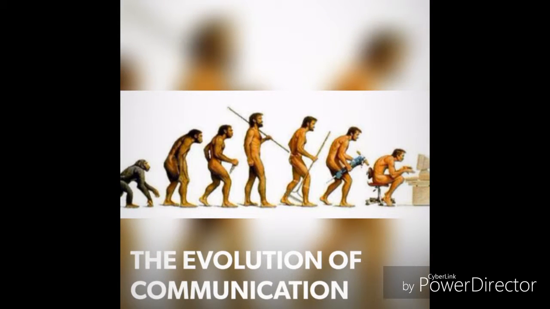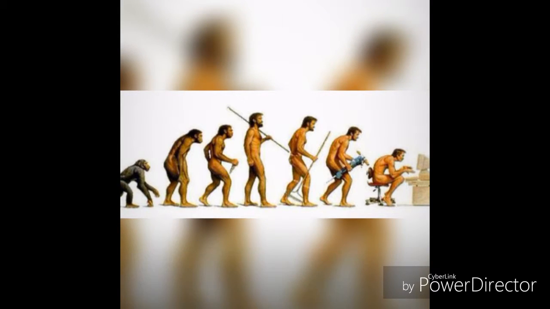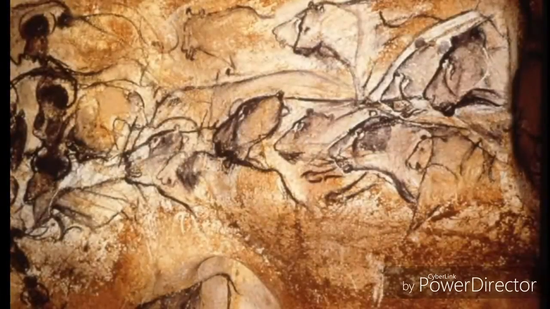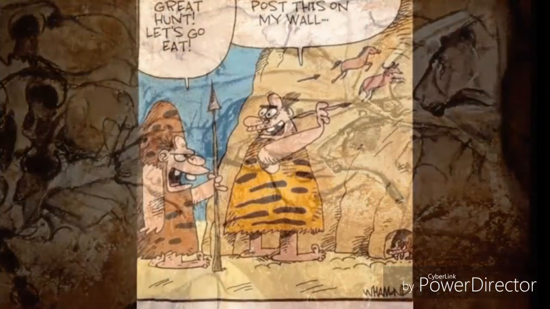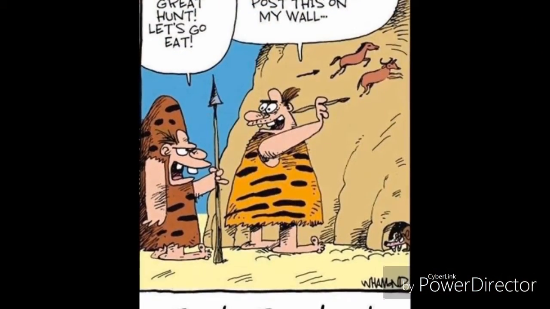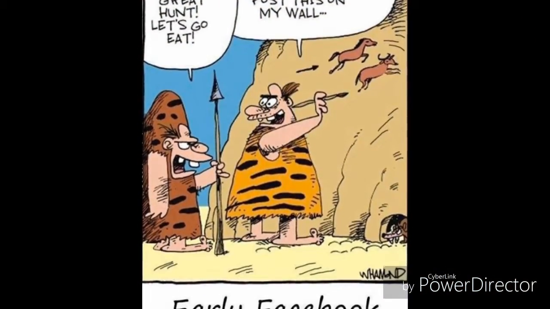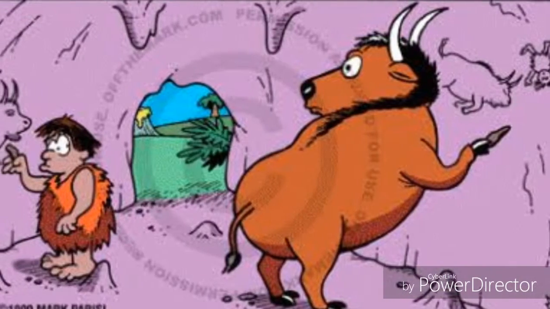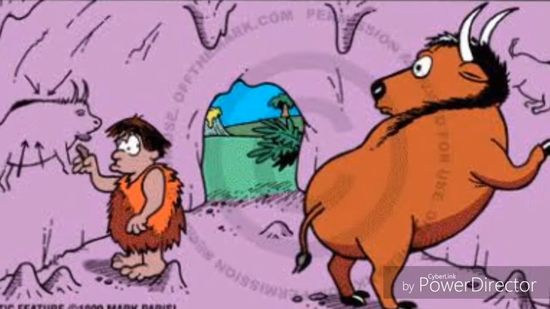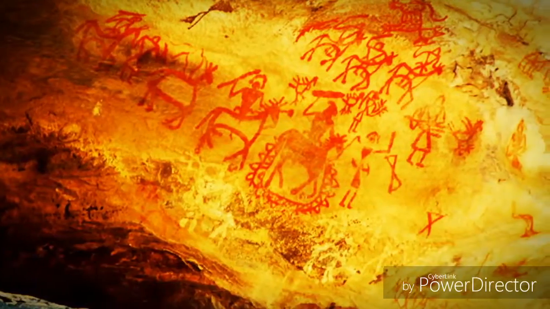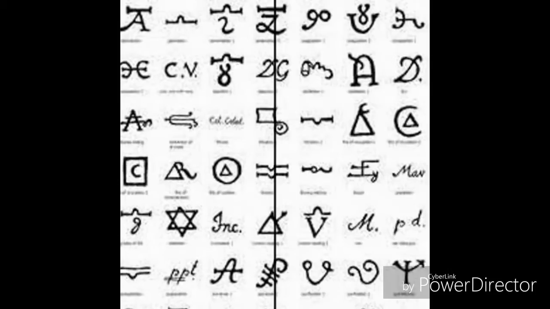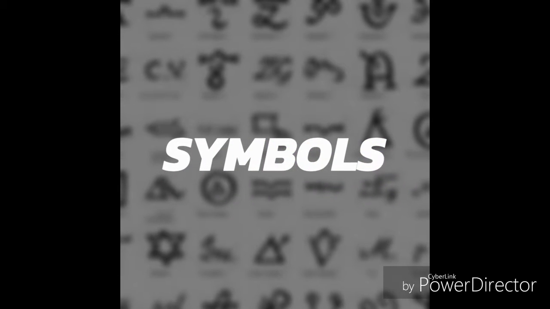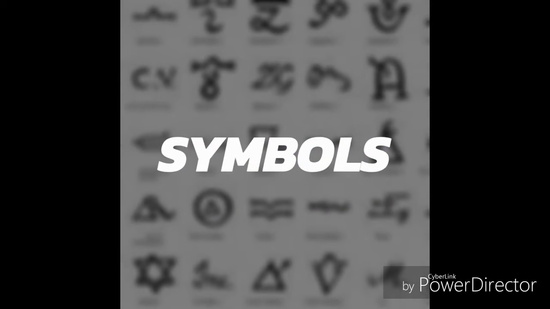The evolution of communication. Every single day. In the prehistoric era, cave paintings were the oldest form of symbols used for communication. Paleolithic cave paintings dated between 30,000 and 33,000 years ago have been discovered, a cave art found in Jupiter Cave, France. Next is symbols. Ancient people used logographic images to tell a story.